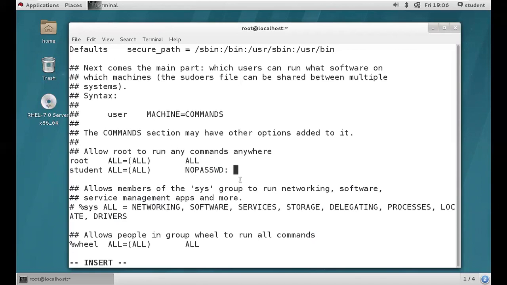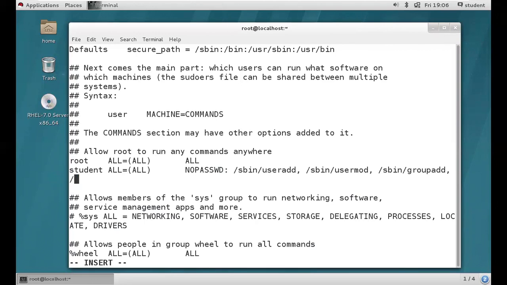Right. So let's see, guys, here. Now here we need to provide the path of the command, right? So sbin contains root user commands. For example, useradd is a command he needs to execute, comma, /sbin/usermod, comma, /sbin/groupadd, comma, /sbin/fdisk. Like this, I can give according to your requirement, however many commands you need to provide, to whom we need to provide the access. Those commands you can provide there.